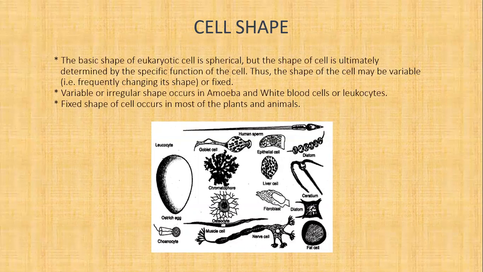Fixed shape of cells occurs in most of the plants and animals. Cells may have diverse shapes such as polyhedral, that is with 8, 12 or 14 sides. Next, spherical, for example the eggs of many animals. Next is spindle shape, for example smooth muscle fibers. Next is elongated, for example nerve cells, and so on. You have seen the different shapes of cells in the diagram also.